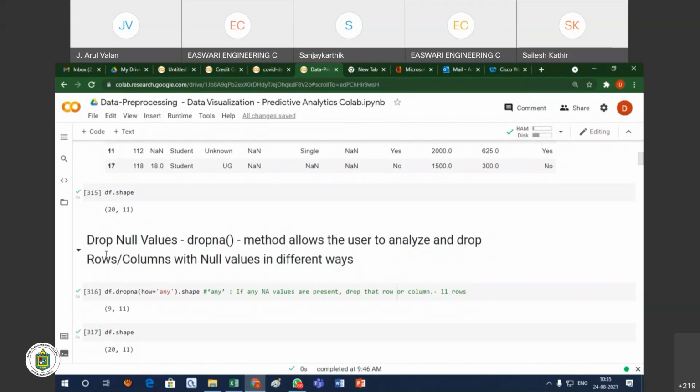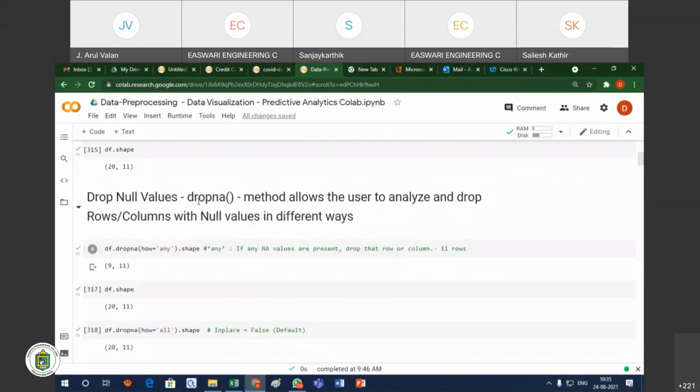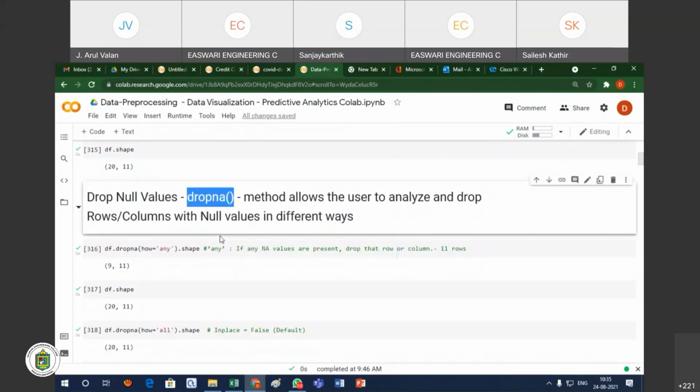One option is to drop. Here the method is dropna. In Python, this method is available in the pandas library. Whenever you want to use any method, we have to use the proper path. First we specify the data frame df, which is nothing but the data frame. By using df, we are invoking the methods available in the pandas library. So df.dropna.